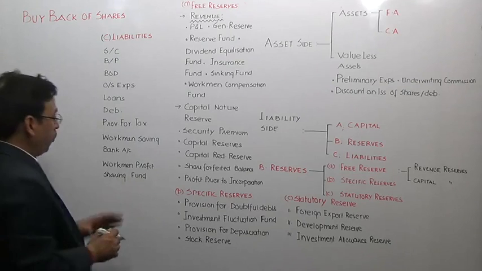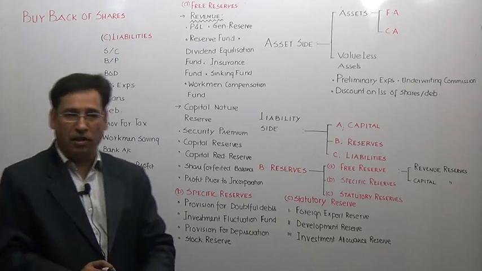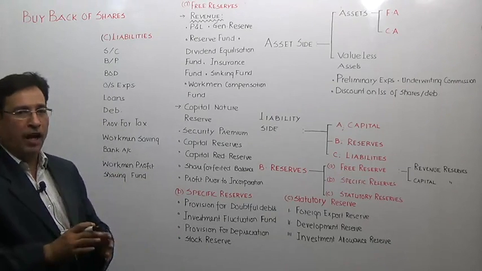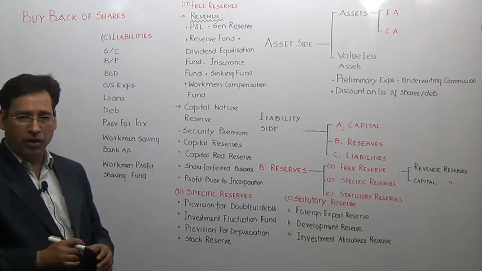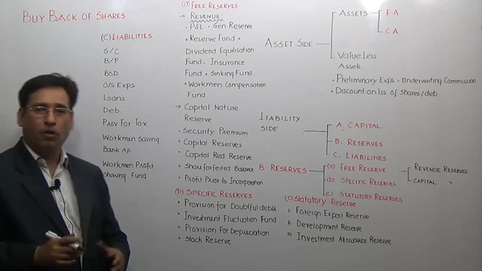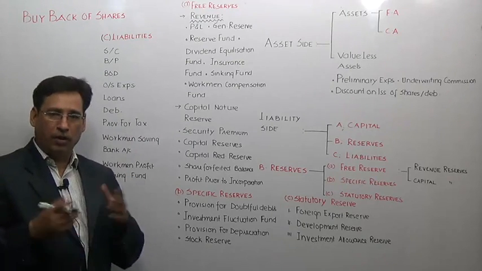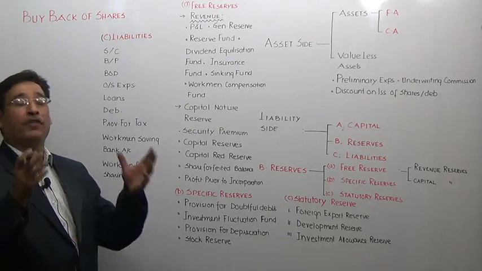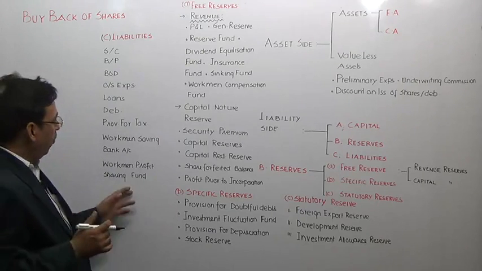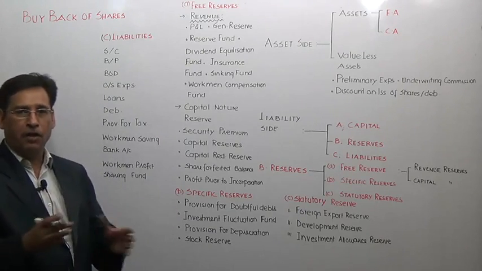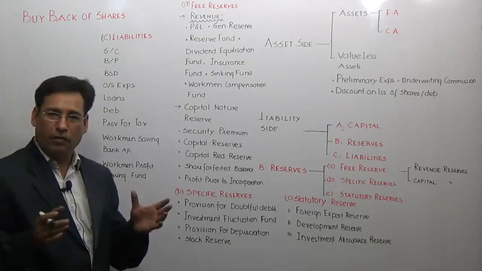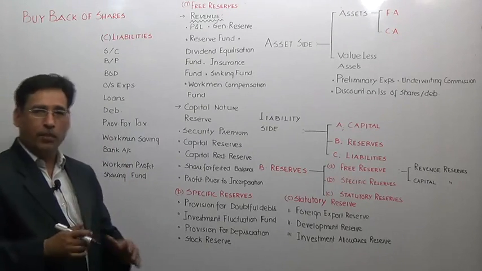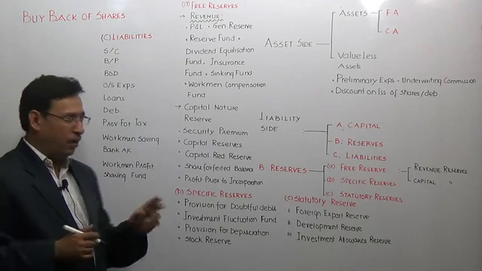Workmen profit sharing fund means there is an agreement between the entity and the workers that if you work with greater zeal and enthusiasm and our profits are high, then we will give you some share out of it. So it is the bounden duty of the company to carry out its promise. If the entity does not carry out the promise, then workers will have the doors of the labor court open. They will go to the labor court, and most of the decisions or decrees of the labor court are generally in favor of the workers. So in that case, the company will have to pay. That is the reason it is considered a liability, because the company is legally bound to honor this amount.